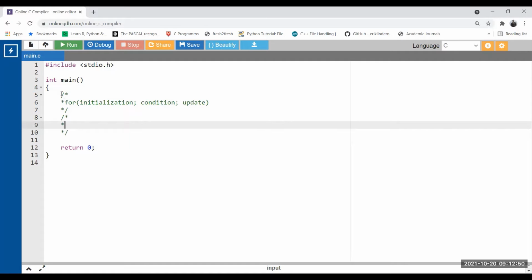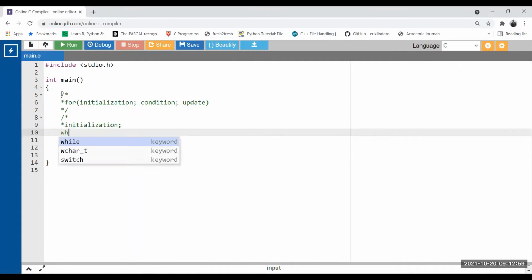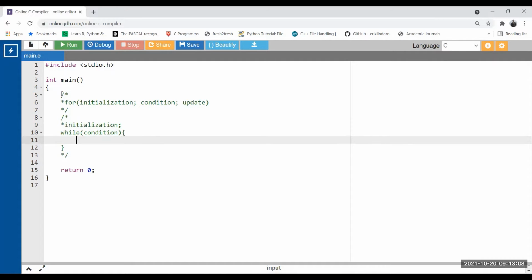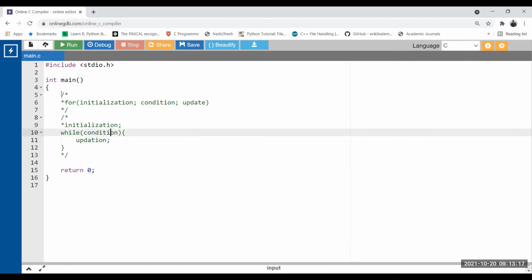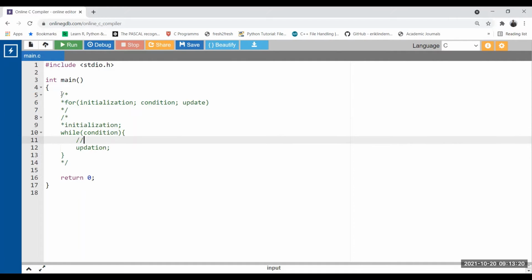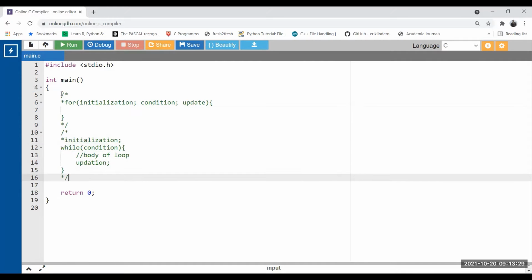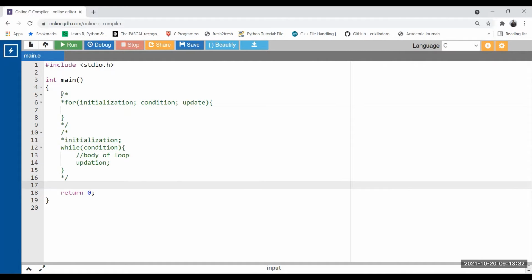In the while loop, initialization will be totally outside of the while loop. Initialization is totally outside, and then while will start. And here you're going to put the condition. And inside the body, we'll write the last statement of the while loop, or based on the condition given in a certain program, we'll do the updation as well. So this is the body of the loop. Similarly, the for loop also has a body. So these are the two types of loops that I have put together so that we can perform the comparison.